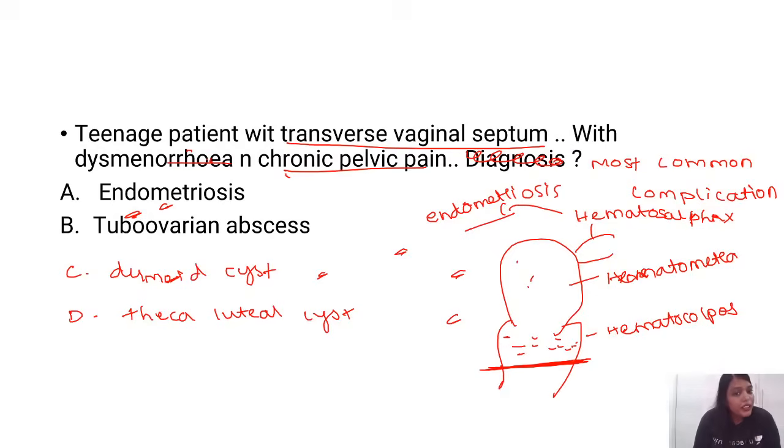Whenever there is outflow tract obstruction like imperforate hymen or transverse vaginal septum, you have high risk of landing up in endometriosis. So how I will tell that this patient has gone to endometriosis is that severe dysmenorrhea and chronic pelvic pain support endometriosis. Okay.